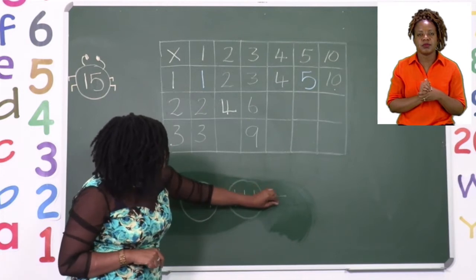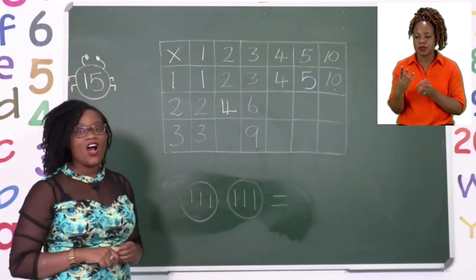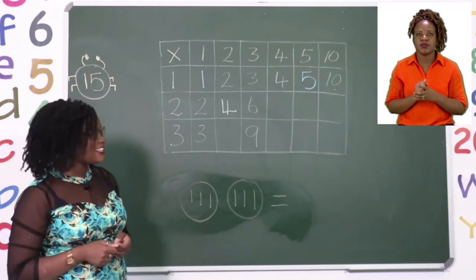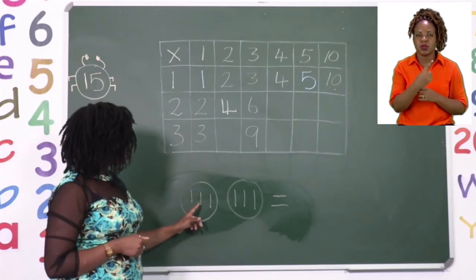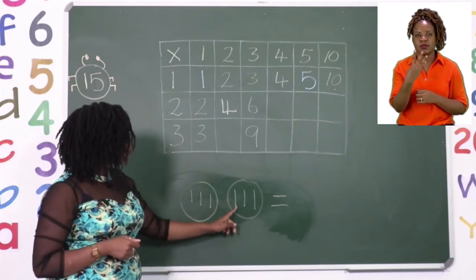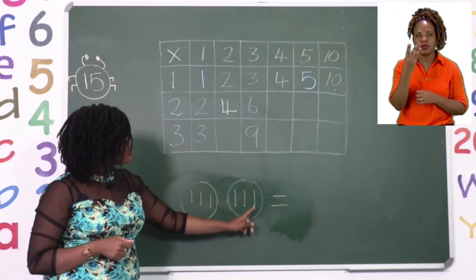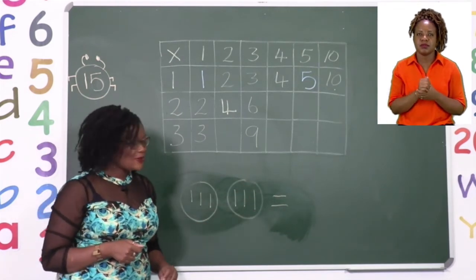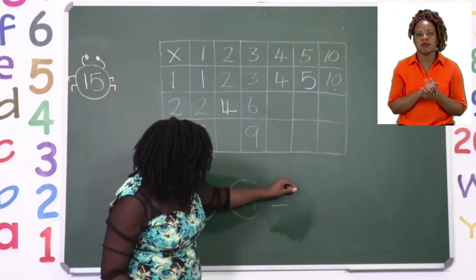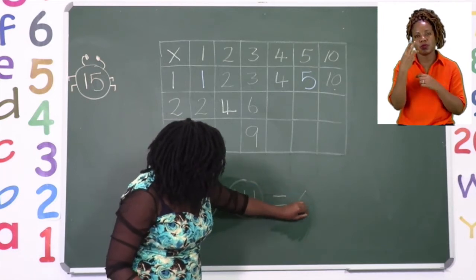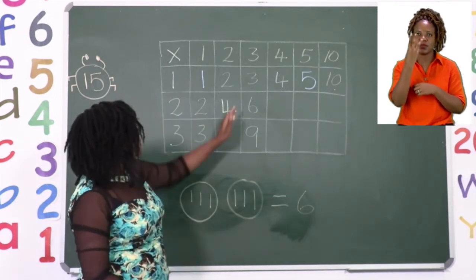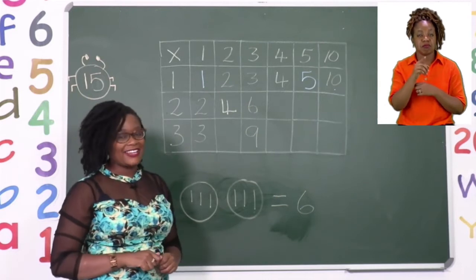Now we want to find out how many things there are all together. Let's count. 1, 2, 3, 4, 5, 6. Yes, that is correct. So 2 sets of 3 equals 6. So our answer here is correct.